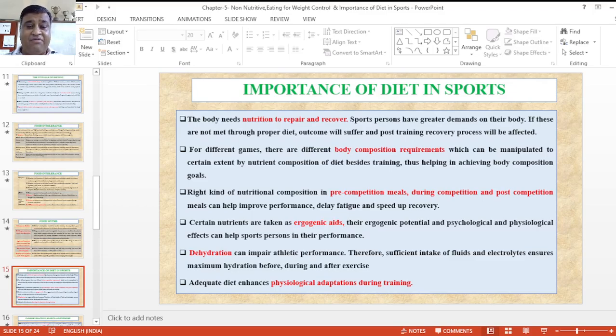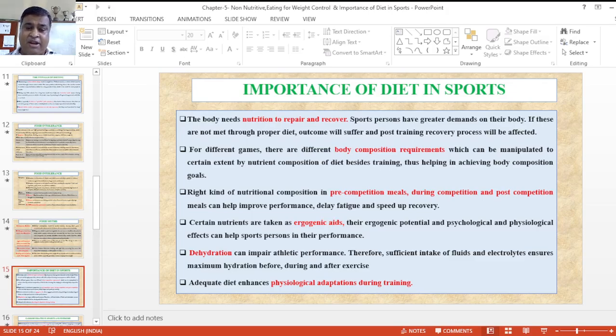What diets do we have to take during sports? Nutrition is needed for repair and recovery. Some sportspersons have greater demands on their body weight, and without proper diets their outcomes will suffer, and the post-training recovery process will be affected. Now in different games, different body compositions are required, which can be manipulated to a certain extent by nutrition during training, after training and before training, according to body composition goals.